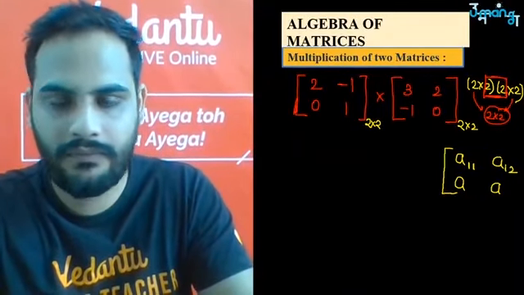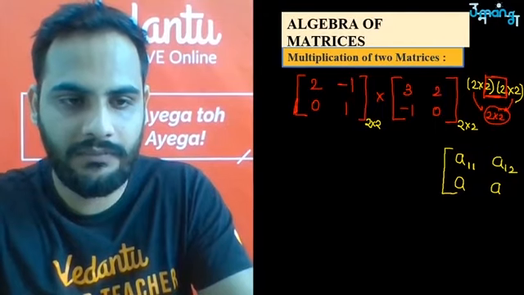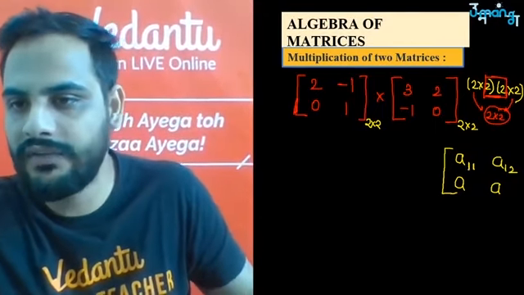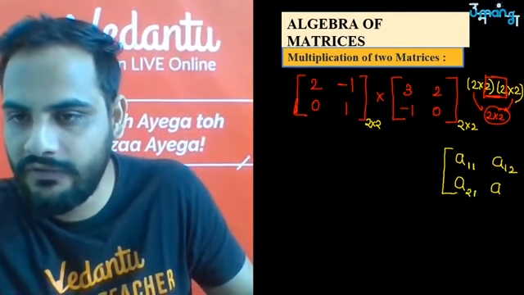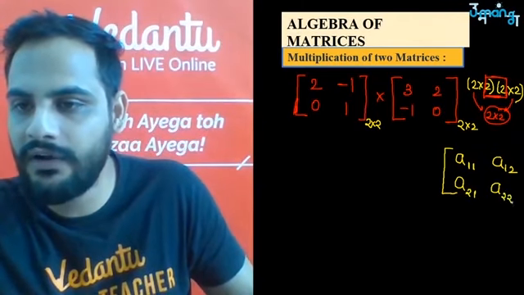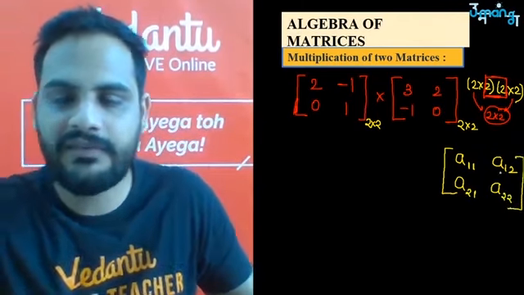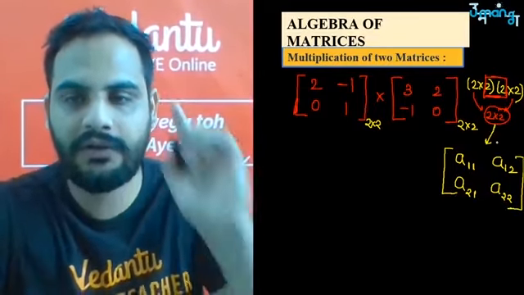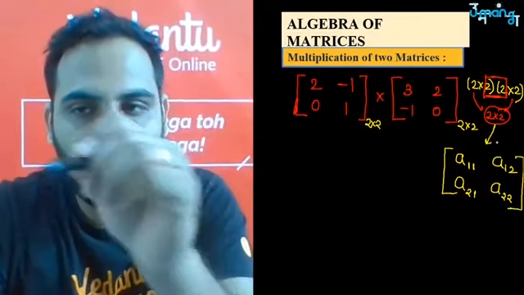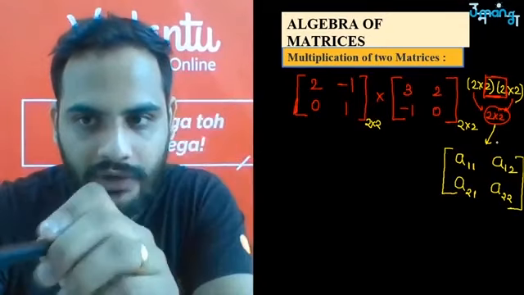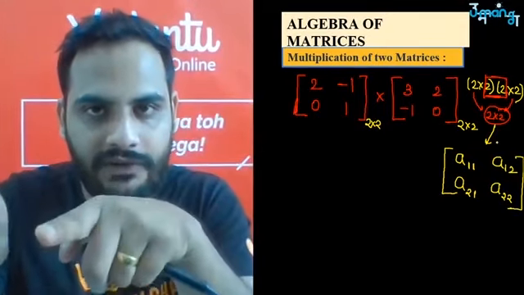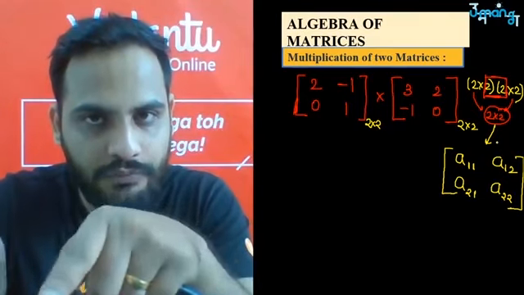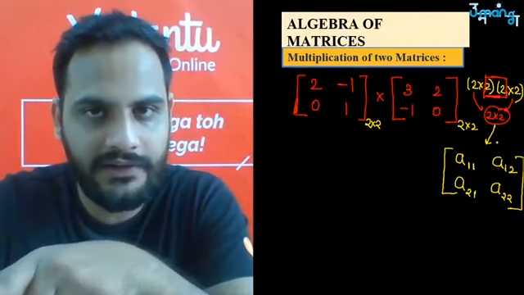A first row first column, A first row second column, A second row first column, A second row second column. This will be my resultant matrix because I know my matrix is now a 2 by 2 matrix. Okay, now how do you get each element? I have told you in the first session, this is how you multiply two matrices. This is how you write the element.